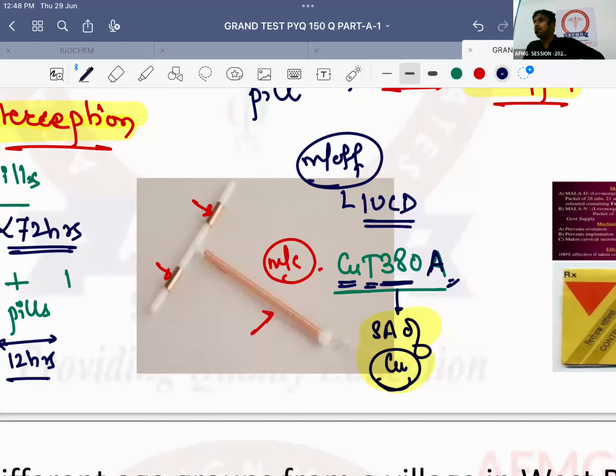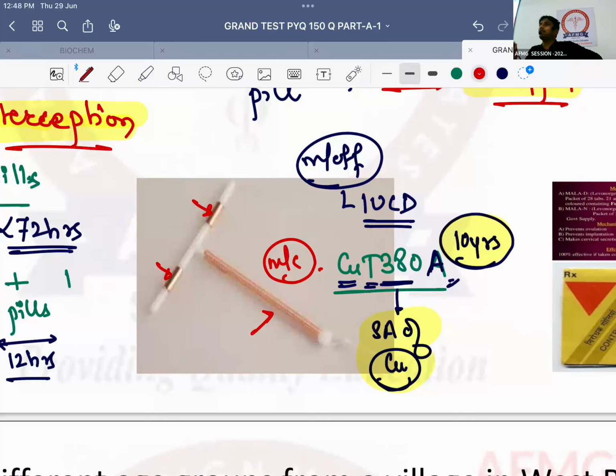All IUCDs, usually copper Ts, have a shelf life of how many years? 3 to 5 years. Most of the IUCDs will have a shelf life of 3 to 5 years. Copper T 380A is the one which has a shelf life of 10 years. Copper T 380A has a long shelf life of 10 years itself.